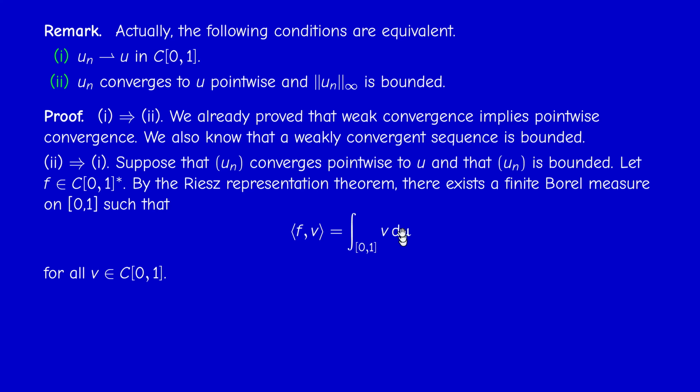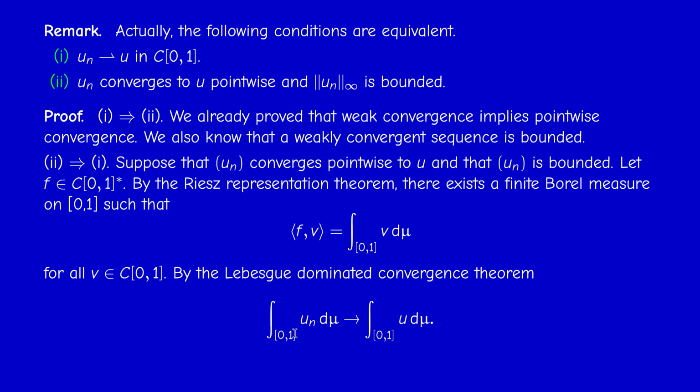So it could be positive or negative. The same theorems that you studied last year in the Lebesgue theory apply for this more general concept of measure, the signed measure.